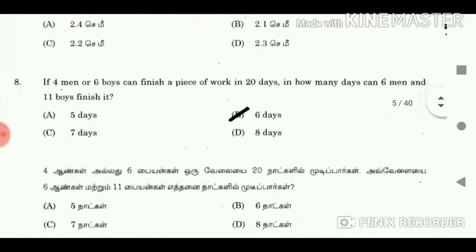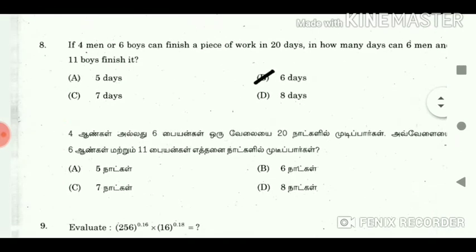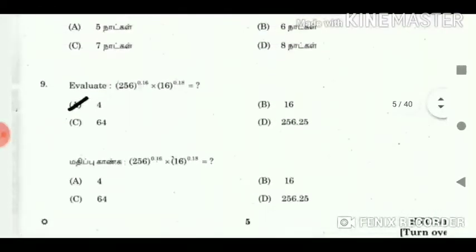Answer: 2.1 cm. 8. If 4 men or 6 boys can finish a piece of work in 20 days, in how many days can 6 men and 11 boys finish it? Answer: 6 days. 9. Evaluate.